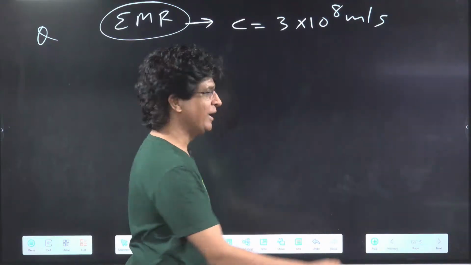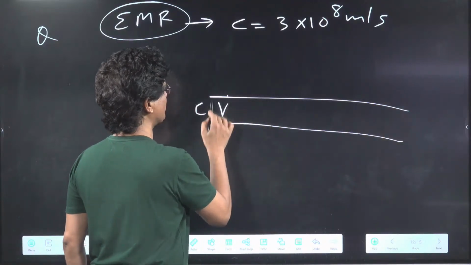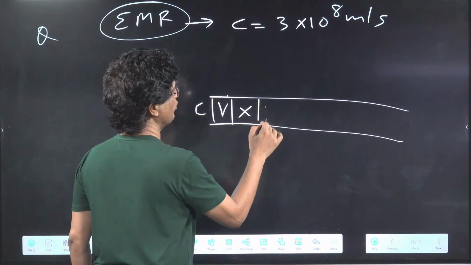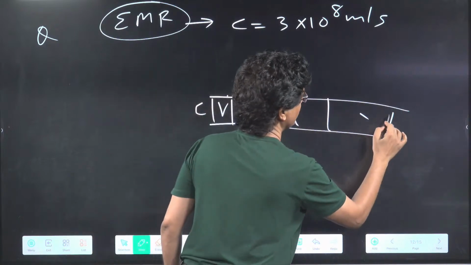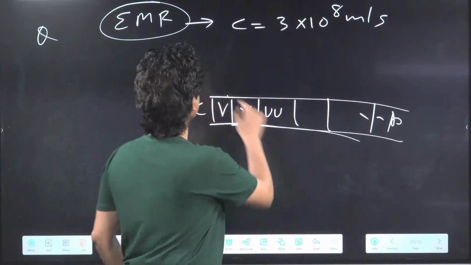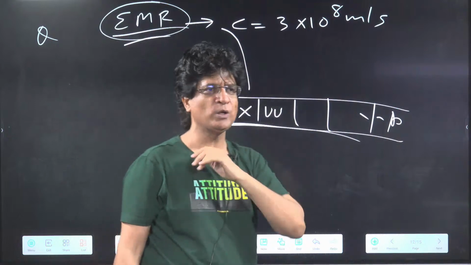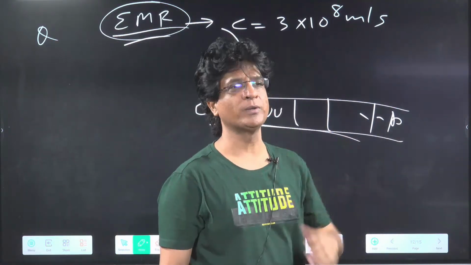I'm telling you. All these electromagnetic radiations, gamma, cosmic, X-ray, UV rays, all of that, radio waves, they all move with the same speed. Same speed. Look, it is written above. You people can't see also.